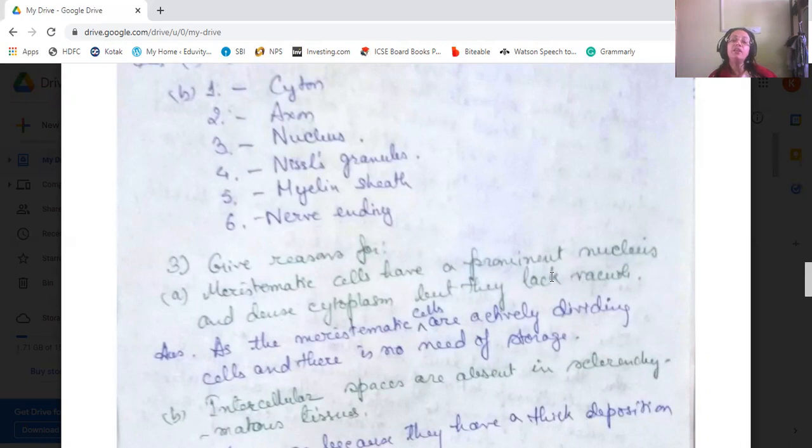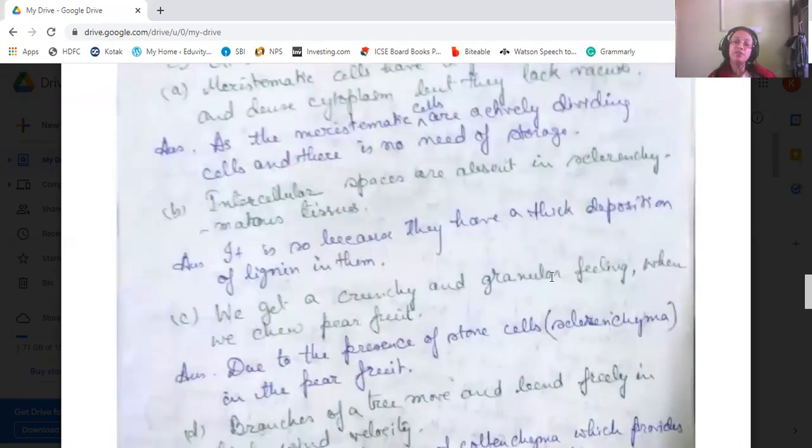Then intercellular spaces are absent in sclerenchymatous tissue. Why is it so? It's so because they have a thick deposition of lignin in them. The cells of the sclerenchymatous tissue have a thick deposition of lignin in their lining, and that's why there are no intercellular spaces.